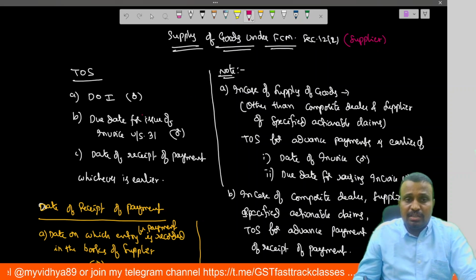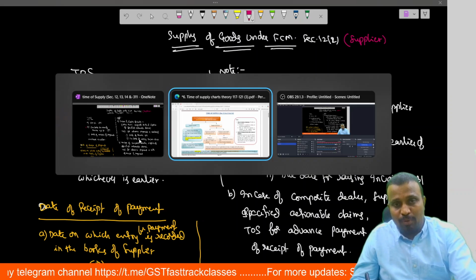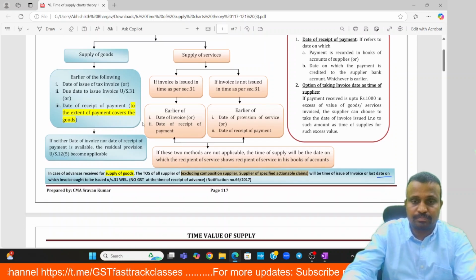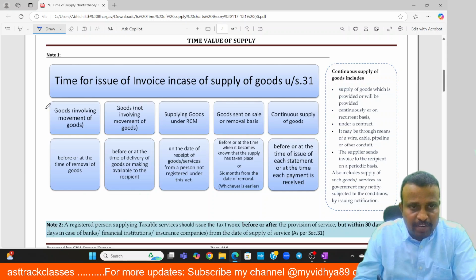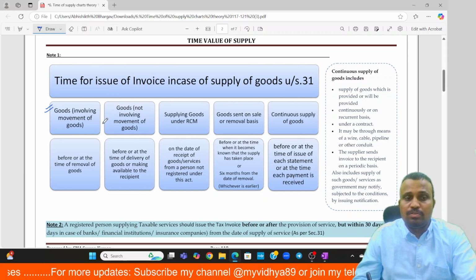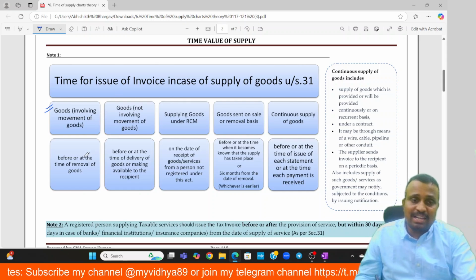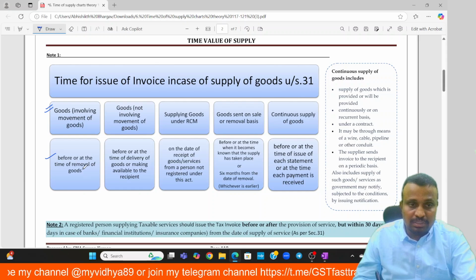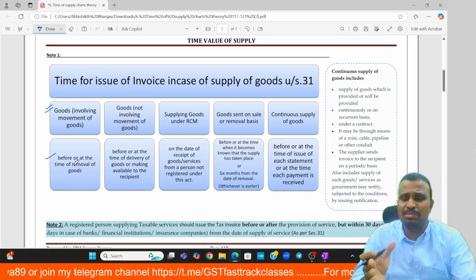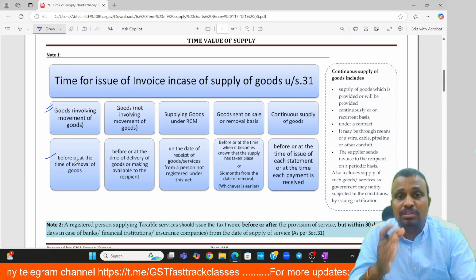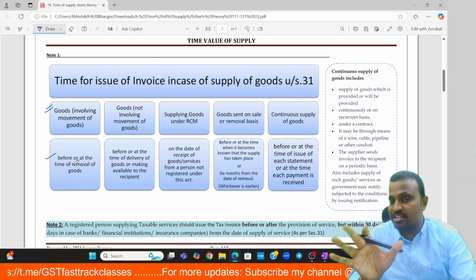So what is meant by the last date for raising the invoice is provided here: the due date for raising the invoice. In case of supply involving movement of the goods, the last date for raising the invoice is on or before the time of removal of the goods. It means the date on which the movement of the goods has started, and on that day or before that day we have to raise the invoice.